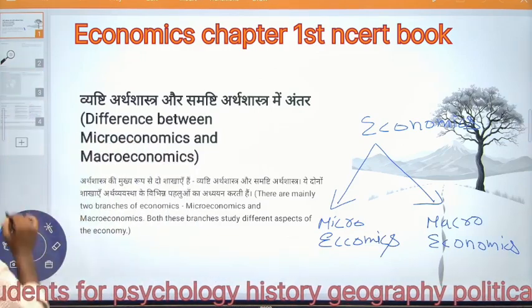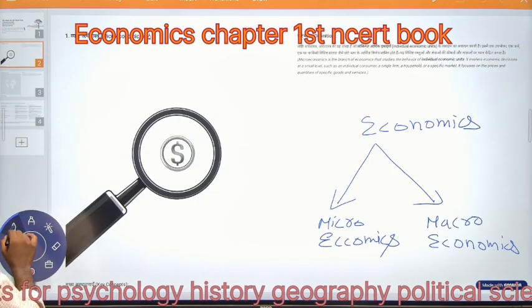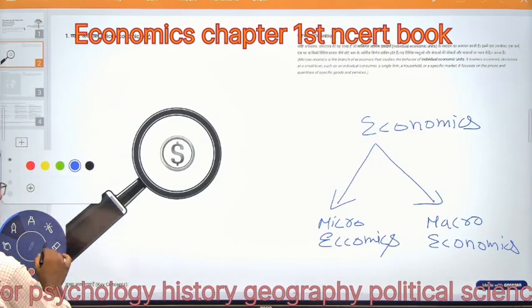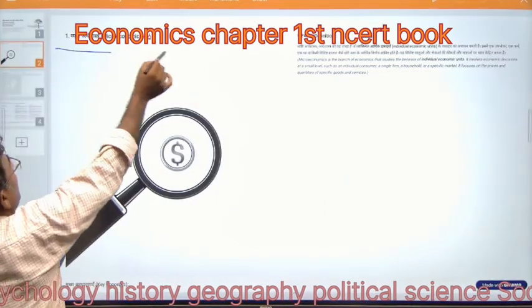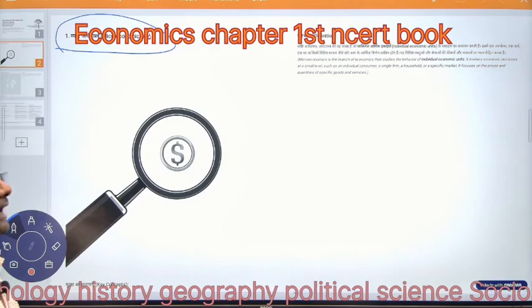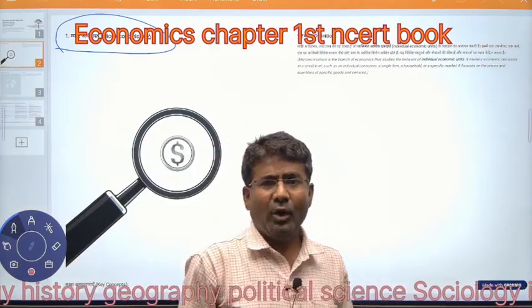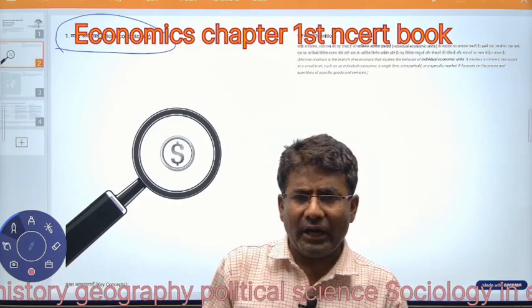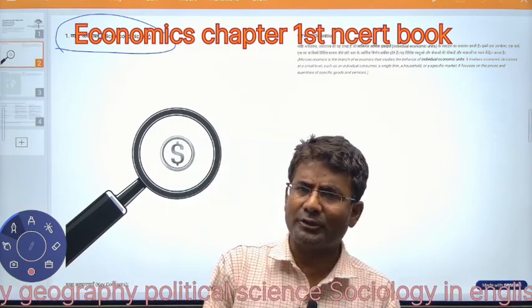Now see what the difference is. Now we define what microeconomics is. Microeconomics is the branch where only individual-related problems are studied.